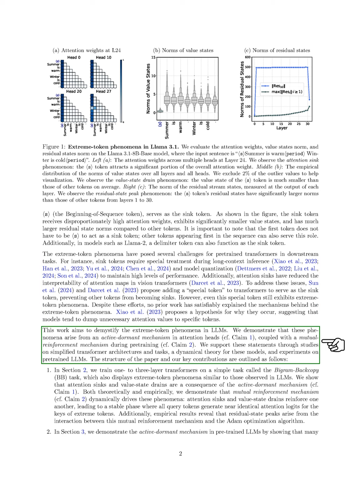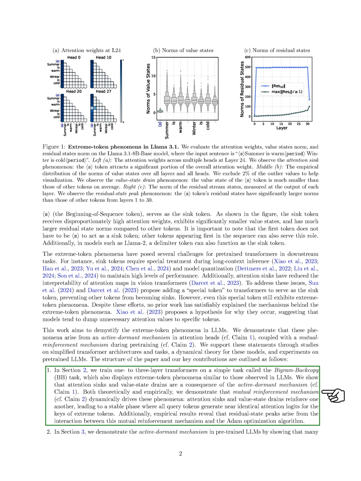We believe they stem from an active-dormant mechanism in attention heads, along with a mutual reinforcement mechanism during pre-training. We support our claims through studies on simplified transformer architectures and experiments with pre-trained models. In our paper, we outline our contributions as follows. First, we train simple transformers on a task called the bigram backcopy task, which also shows extreme token phenomena. We demonstrate that these phenomena result from the active-dormant mechanism and that attention sinks and value state drains reinforce each other, leading to a stable phase where all query tokens generate similar attention outputs for extreme tokens.